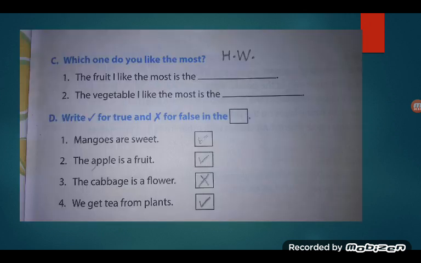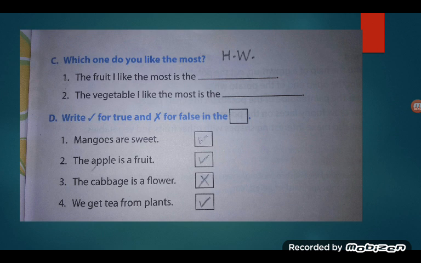Now see children, the first question, which one do you like the most, is your homework. Because I cannot tell you which fruit or vegetable you like. Correct? How can I tell you that? So this you have to write on your own. Now next answers. Mangoes are sweet. Yes, correct. So we have to write the tick. The apple is a fruit.